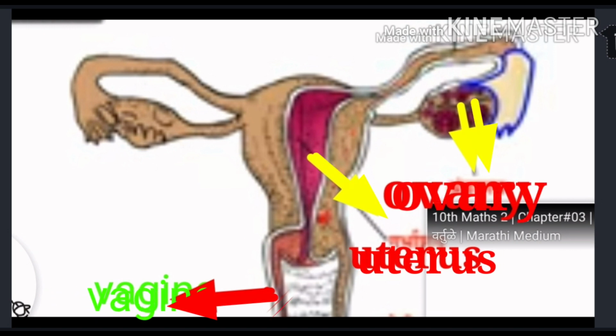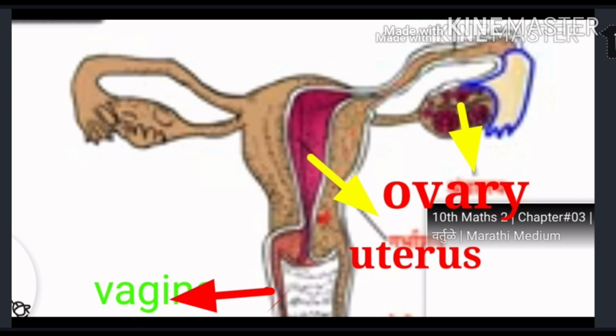The next topic is gamete formation. Students, both the gametes, that is sperm and ovum, are formed by meiosis. Sperms are produced in the testes of men from the beginning of maturation till death. In the case of women, at the time of birth, there are 2 to 4 million immature oocytes in the ovary of the female fetus. An oocyte matures and is released from the ovary every month from the beginning of maturity up to the age of menopause, approximately 45 years of age.